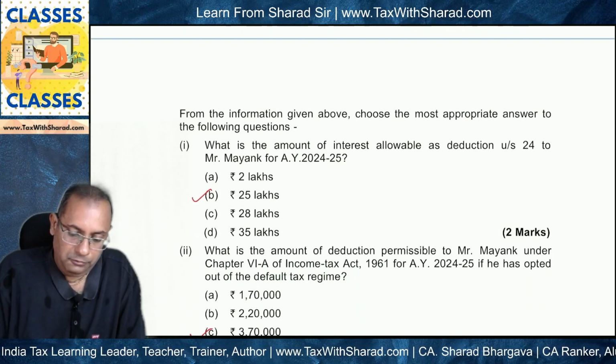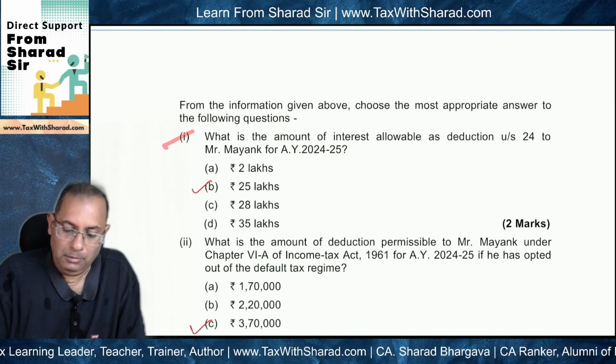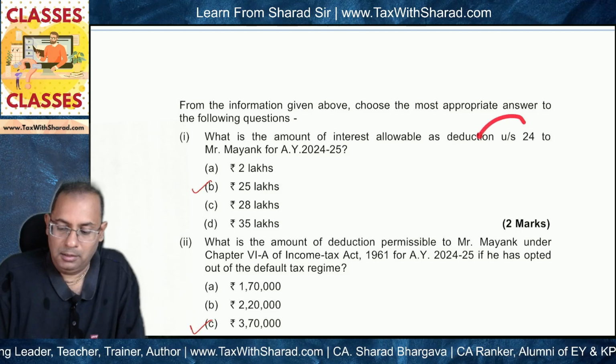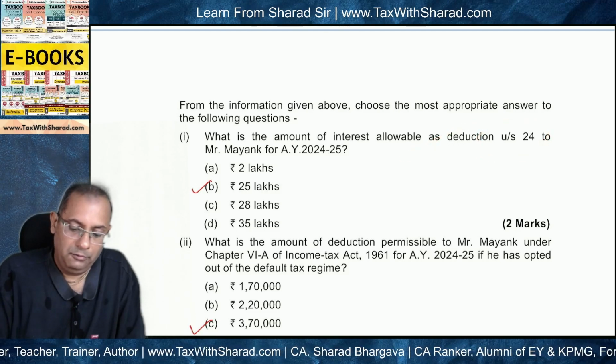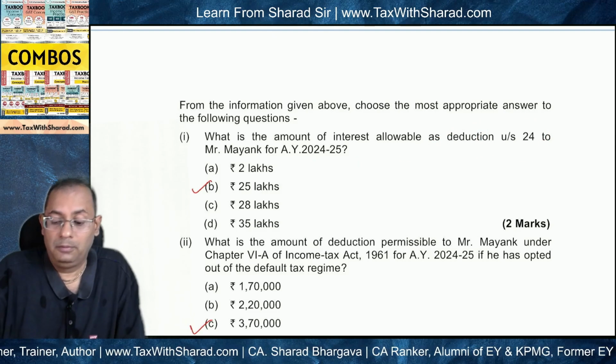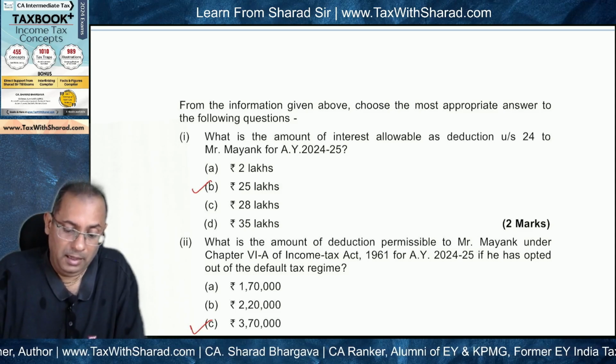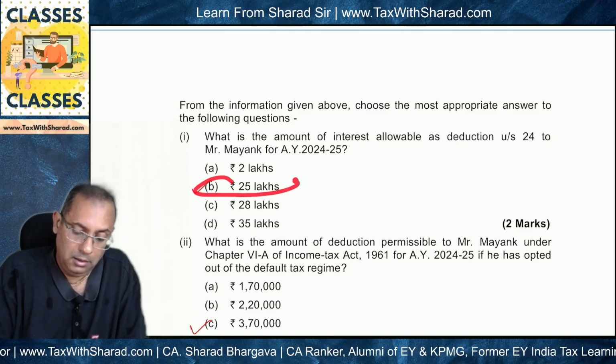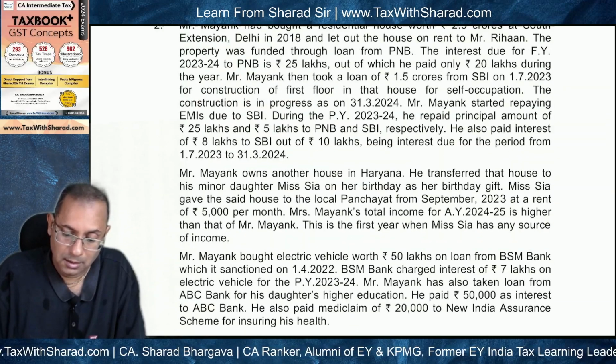And what is the first question? The first question is, what is the amount of interest allowable as deduction under section 24 to Mr. Mayank for AY 24-25? Section 24, while computing income under the head IHP, income from house property, and the correct answer is 25 lakh, and we will see why this is the correct answer.